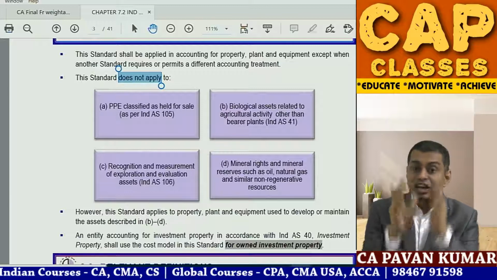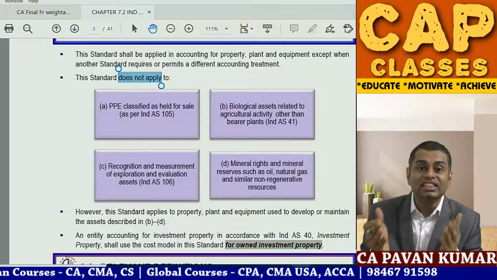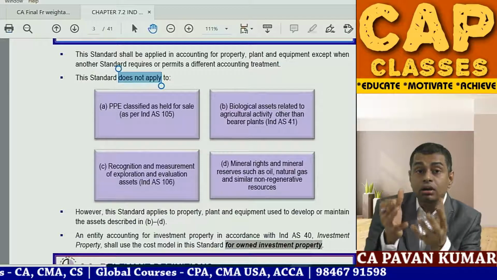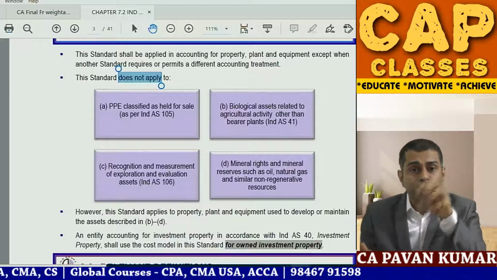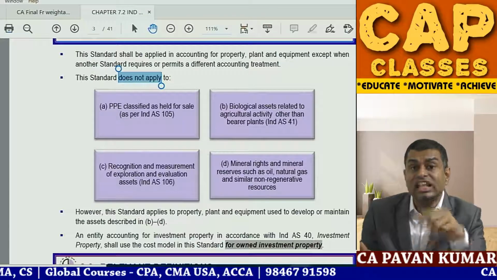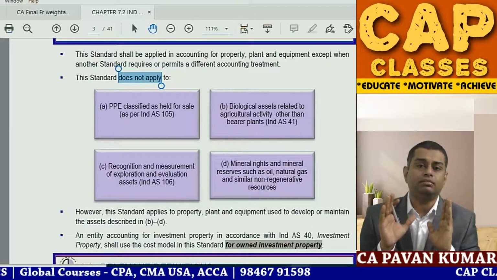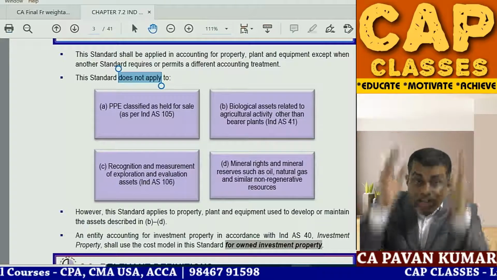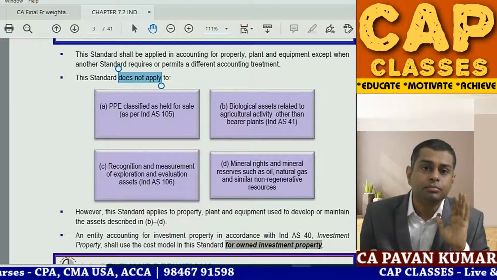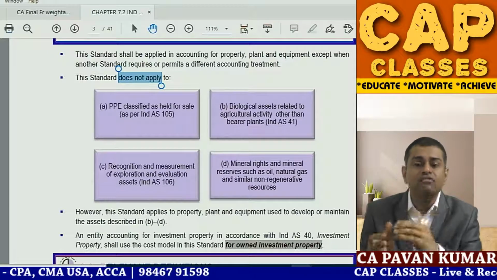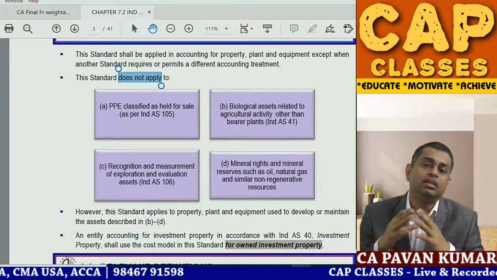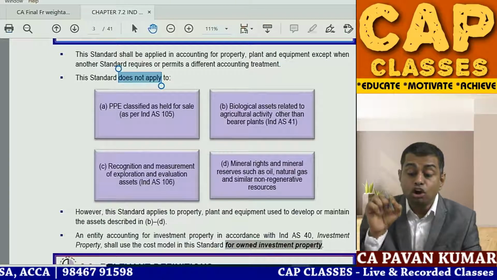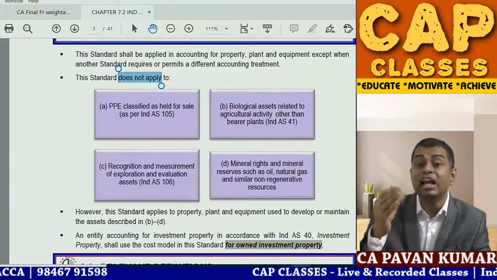So the mango tree is like a machine. You will not sell the machine. You will produce some product using the machine and you sell the produce. Same concept here. So the mango tree is our property, plant and equipment. That mango, when you harvest, is your inventory. You understand? So they are saying biological assets other than bearer plant.